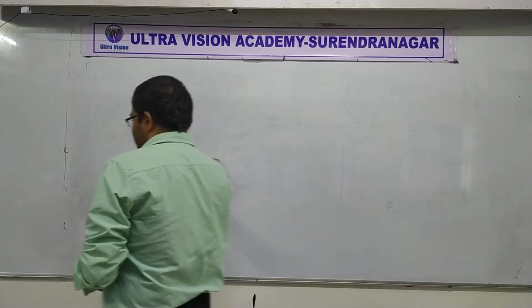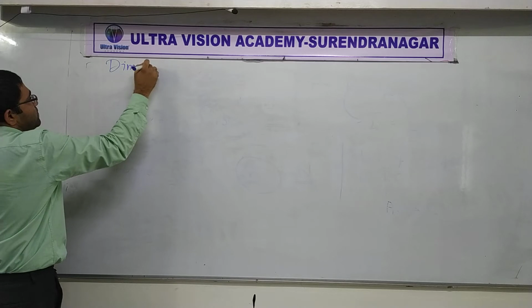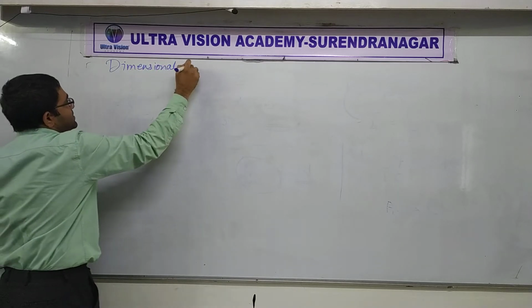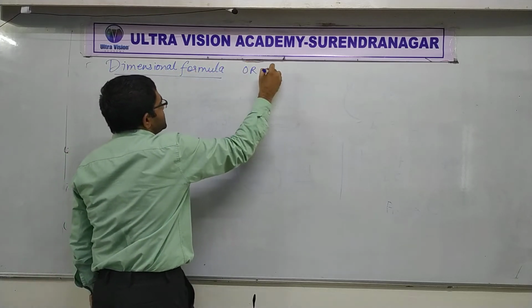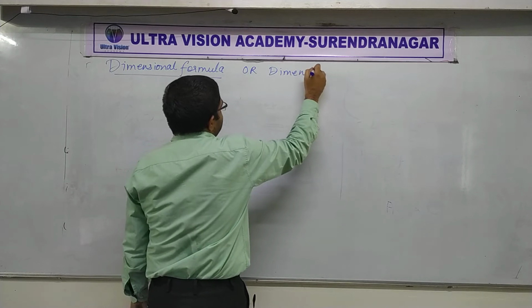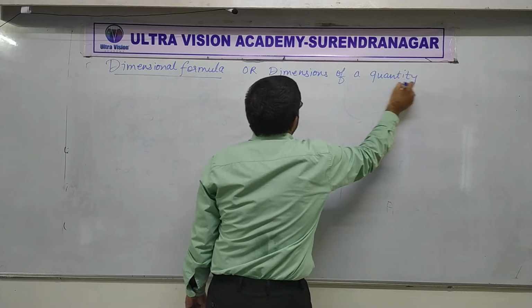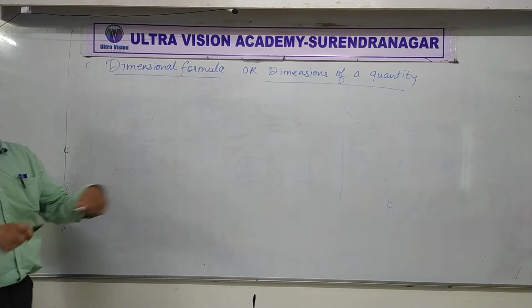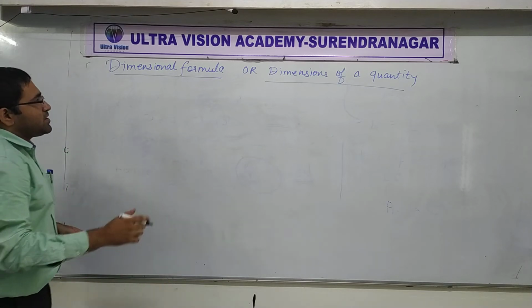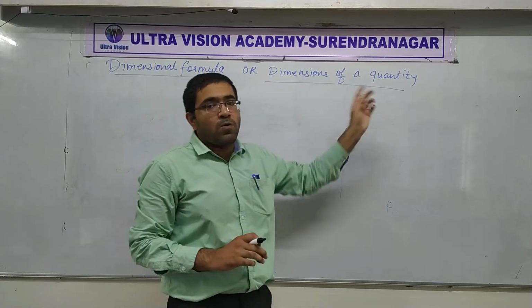The next topic that we are going to learn now is called dimensional formula, or simply dimensions. Sometimes people just call it dimensions of a quantity, or dimensional formula of a quantity. What does this mean? Now let me tell you the meaning of this word, saying dimensional formula or dimensions of a quantity.